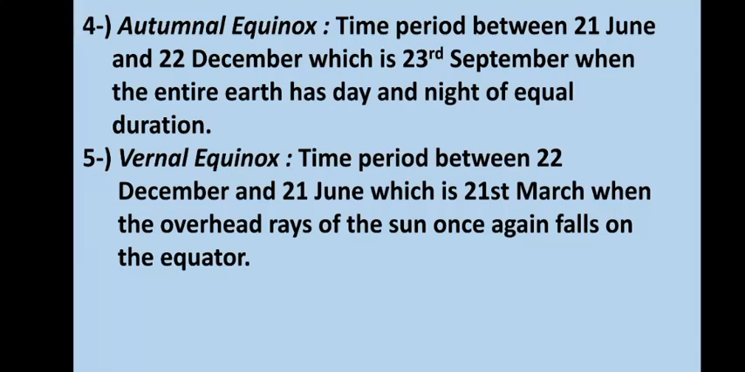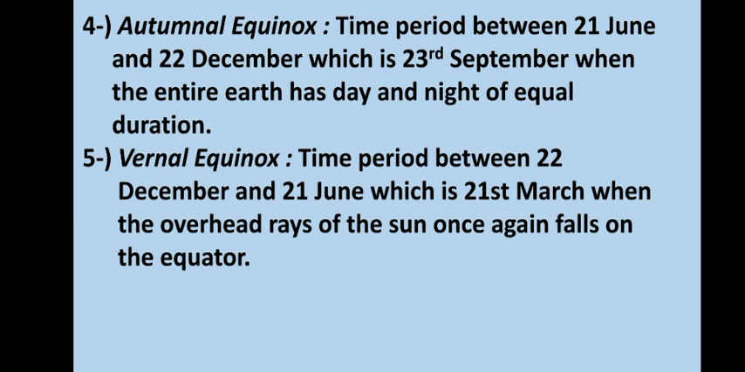Now we will talk about autumnal equinox and spring equinox or vernal equinox. First, understand the meaning of equinox. Equinox is the time when we have night and day of equal length all over the earth.